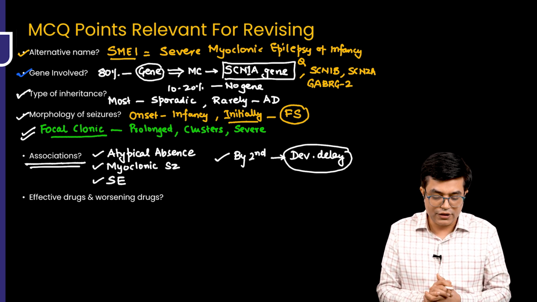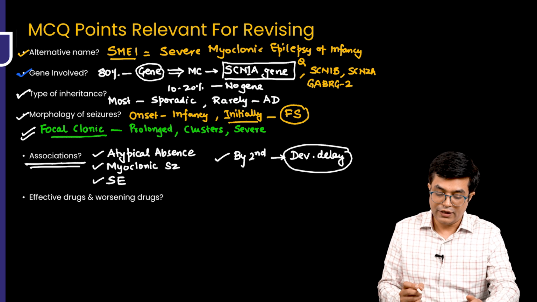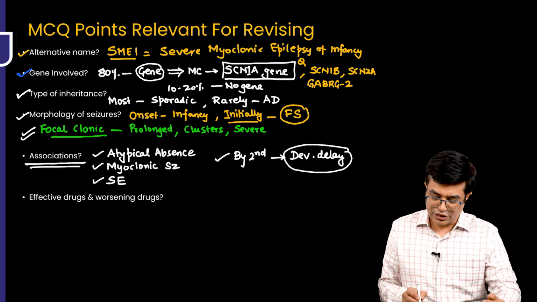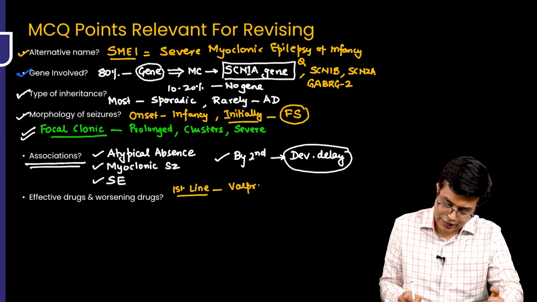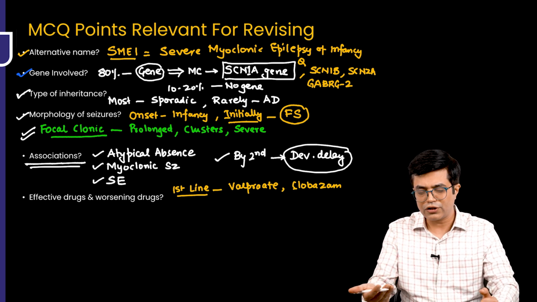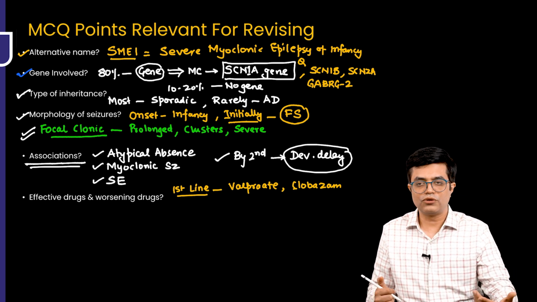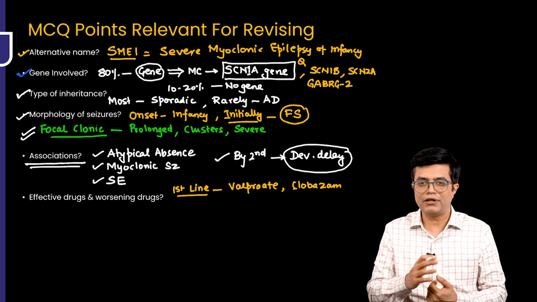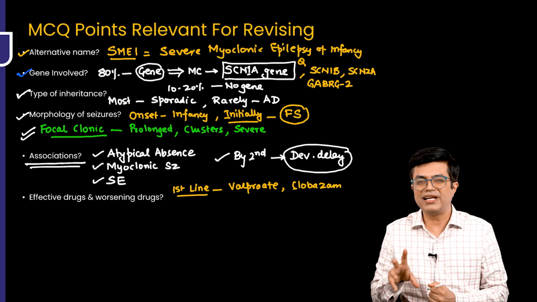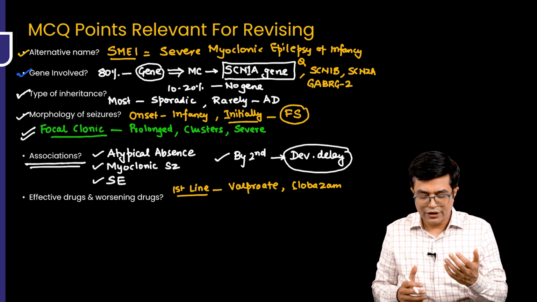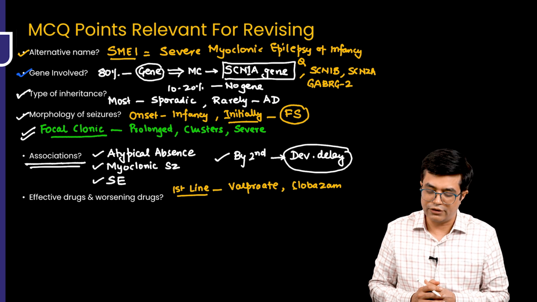Now, what are the effective drugs and what are the worsening drugs that you need to know? Now, there is no such thing as drug of choice, but generally it is found that the first line agents in these patients include valproate as well as clobazam. For acute episode, we usually prefer clobazam. Sometimes you can use other benzodiazepines also. But Nelson as well as most of the textbooks are very clear that valproate is actually the more effective drug. Although Nelson mentions clobazam initially, right? But generally, valproate and clobazam, both of them are considered first line drugs.